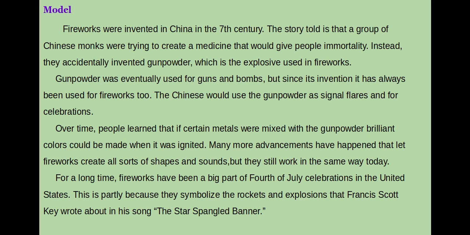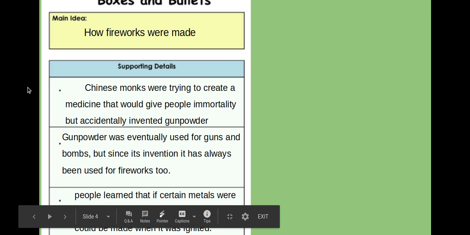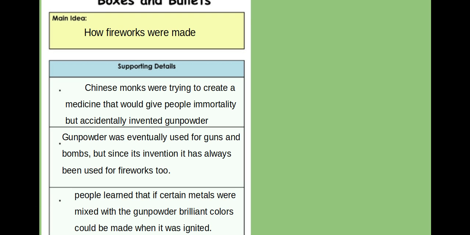So after I read a story, I always ask myself, what was that story mostly about? And then I think of supporting details from the story that prove that. Why? Why is that the main idea? So using the boxes and bullets method, I came up with the main idea, how fireworks were made. That's what the story was mostly about.